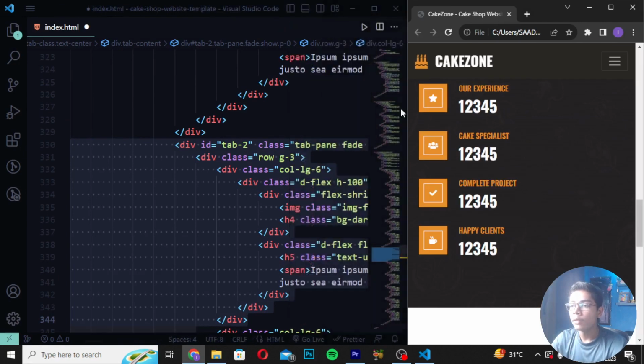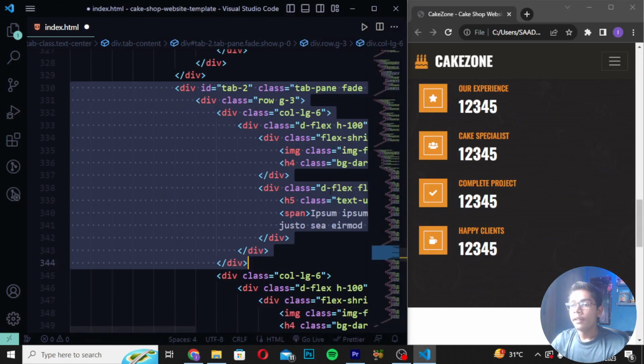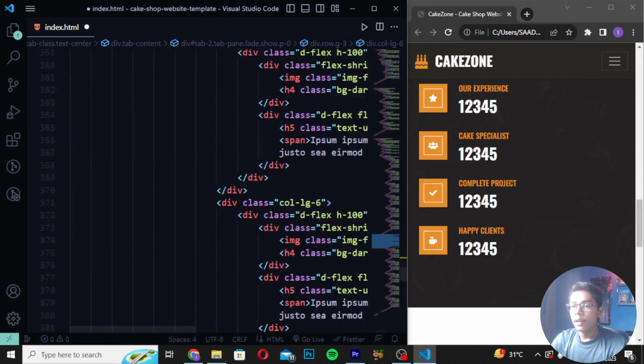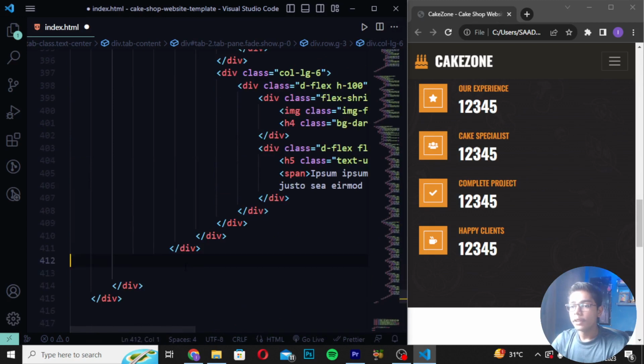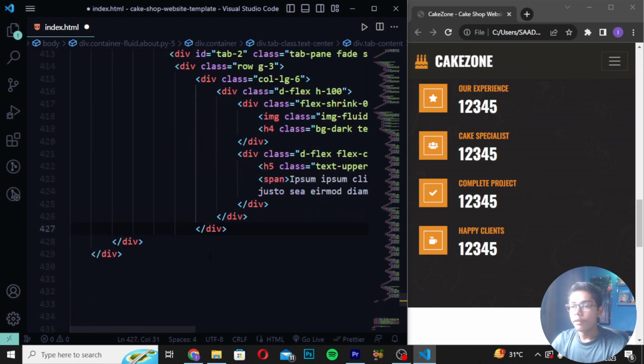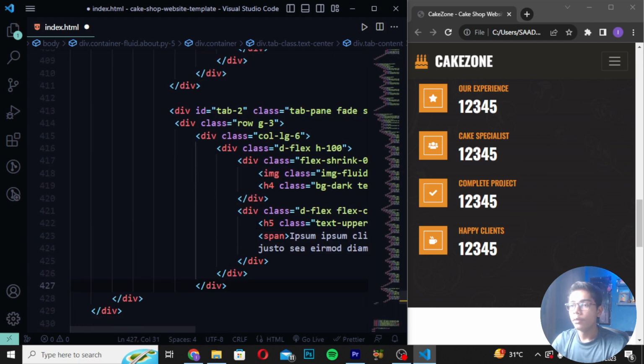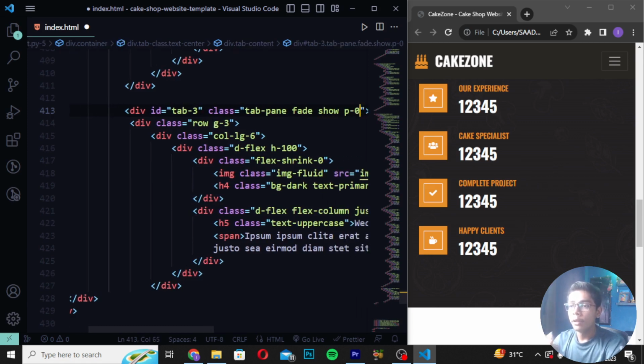I will be making it like this. Then I will be making the coding side bigger. Then here you have to copy this tag, and after copying this, you have to paste it here after the 5 divs which we have created. Now here you have to move down and paste it like this. After pasting this thing, I will be changing this to tab 3, and again I will be doing like this.